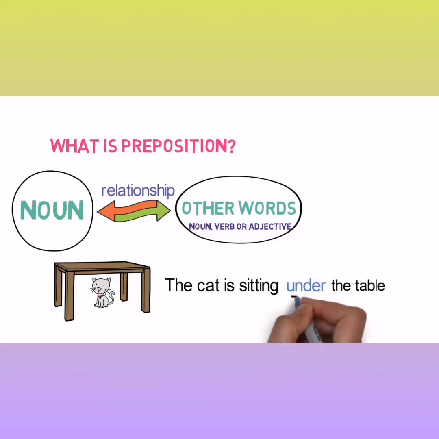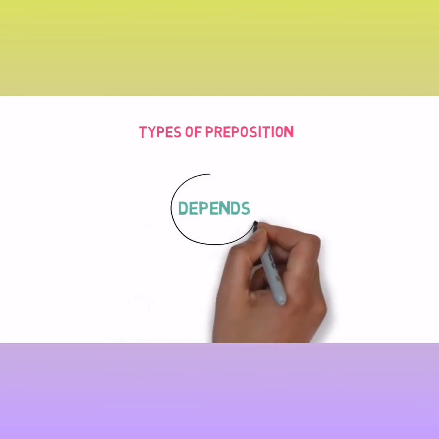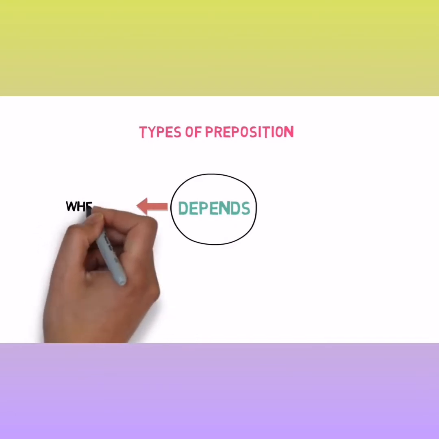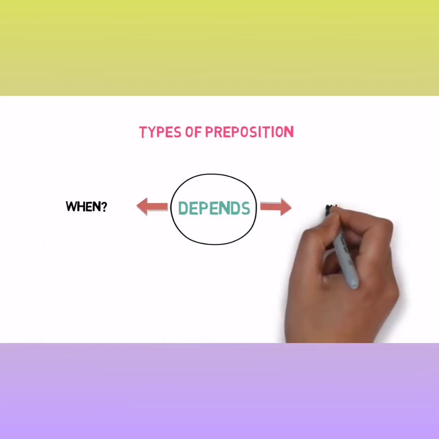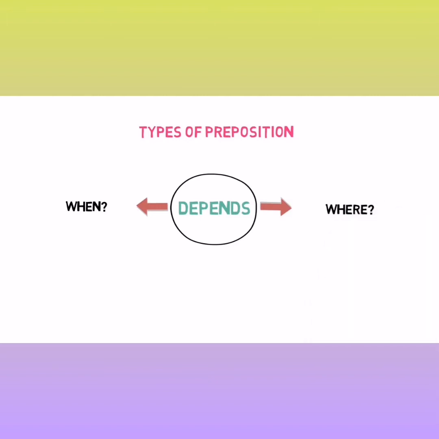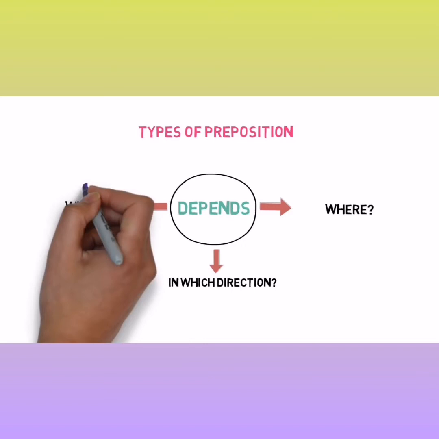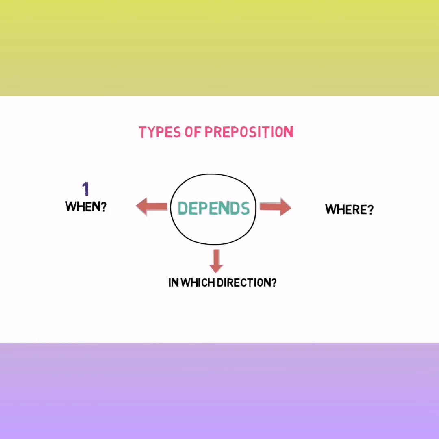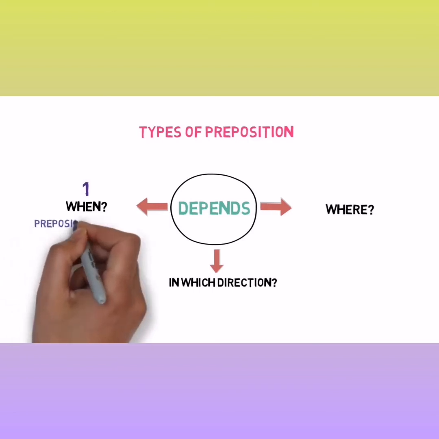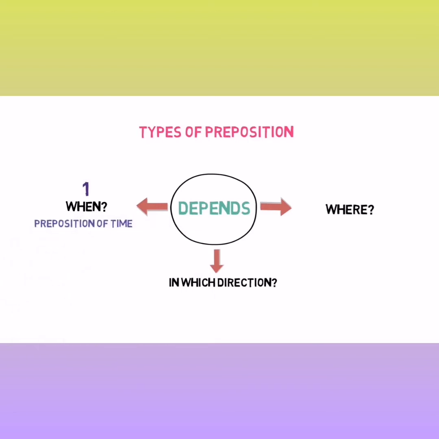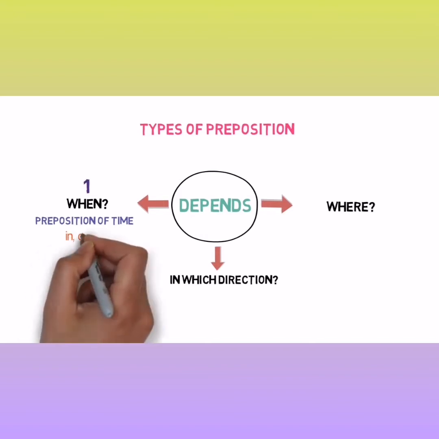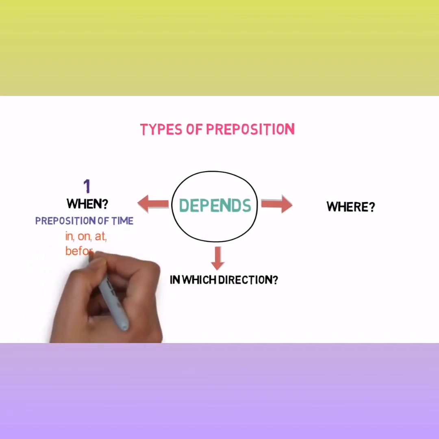Now, let's look into the types of prepositions. These prepositions are divided into three types depending on three situations. The first situation is when an event or thing happened. The second is where the event or thing occurred. And the third one is in which direction the thing or event is happening. Students, the preposition that describes when an event happened is defined as preposition of time. Examples of them are in, on, at, before, after.